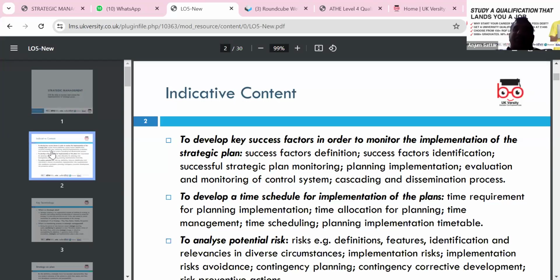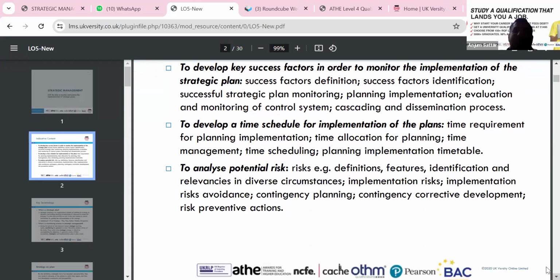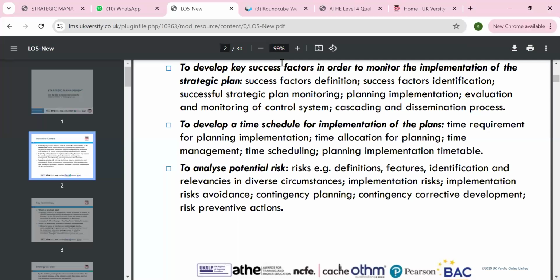So today's lesson indicative content will go through the key success factors in order to monitor the implementation of the strategic plan. We'll develop the time schedule for the implementation. We'll analyze the potential risk. Risk means the probability or chance of happening, and contingency plan means a second plan. And we look at how we can make the corrective action or corrective plan. Okay, we'll start.